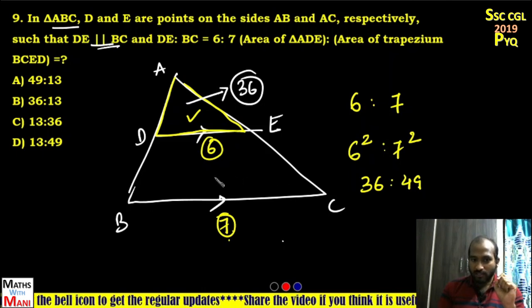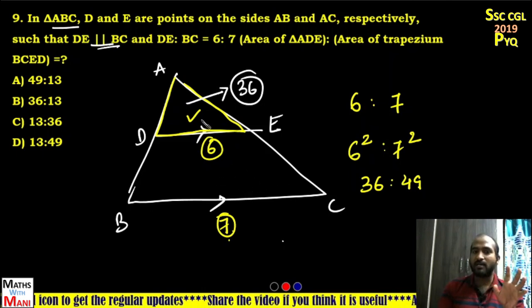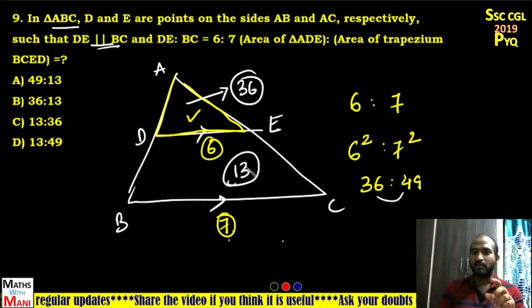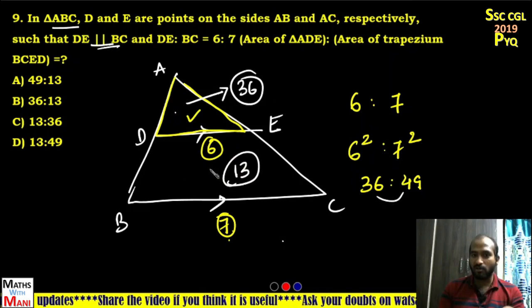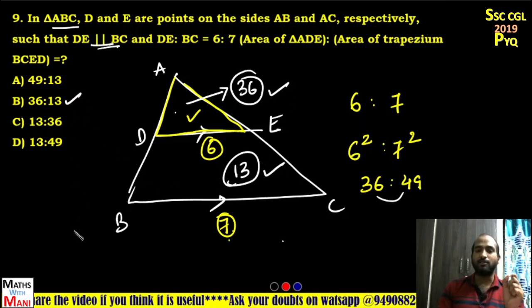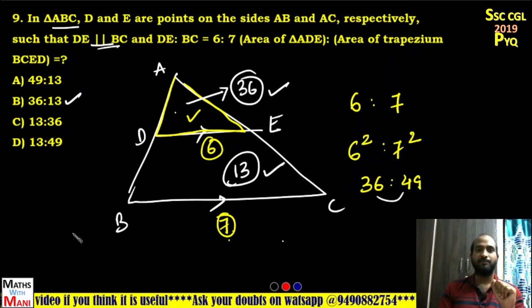Okay, now what about the trapezium? It is equal to the bigger triangle minus the smaller triangle. 49 minus 36, that is 13 parts. So what is the ratio of smaller triangle to trapezium? 36:13. That is option B, the correct answer. Is it clear? Very simple thing.